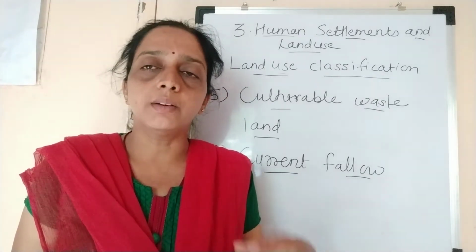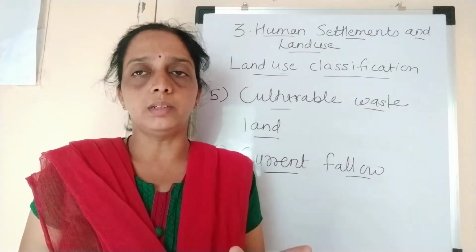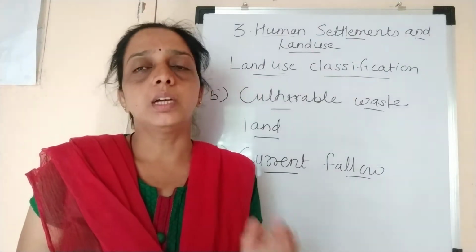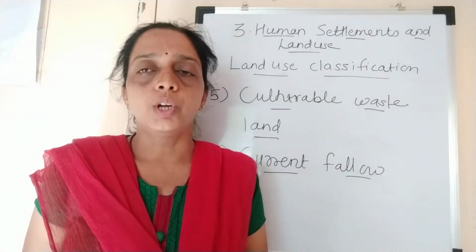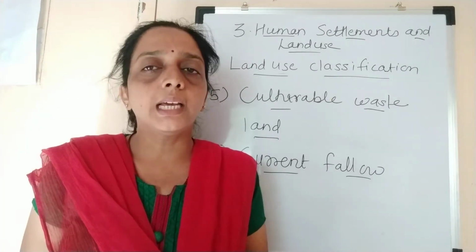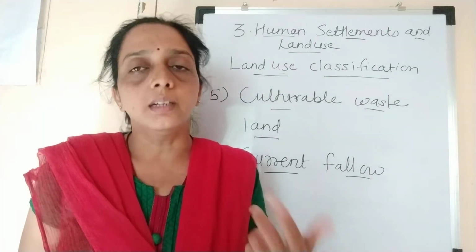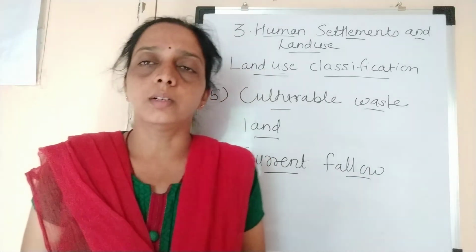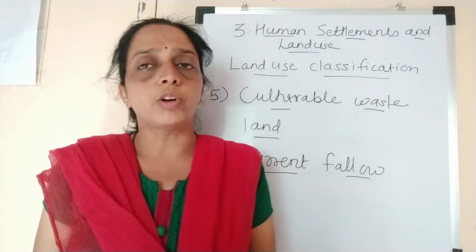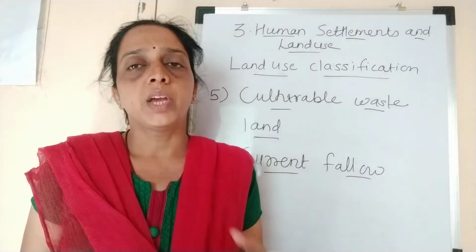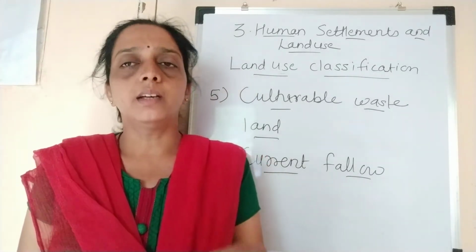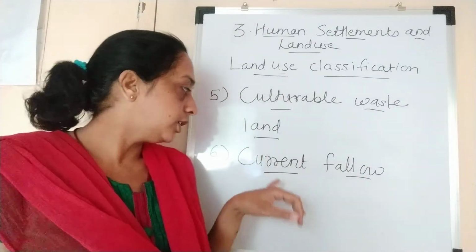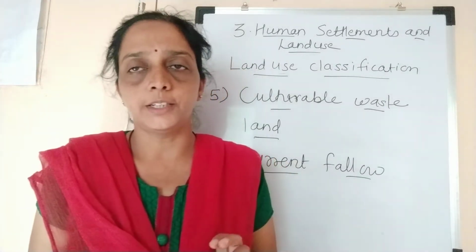So to regain fertility, for some period, for 3 months, 6 months, 8 months, or 1 year, the land is kept fallow, so that the soil can regain fertility, and in the next agriculture season, the production will be good quality. So the land which is without agriculture for less than 1 year is called current fallow land.